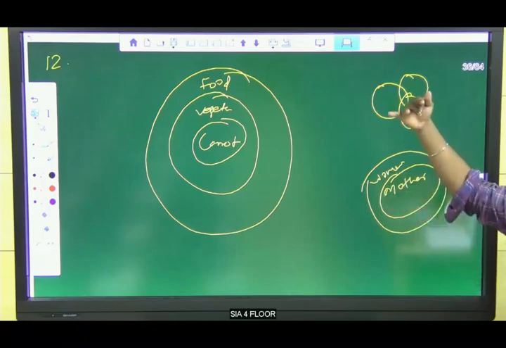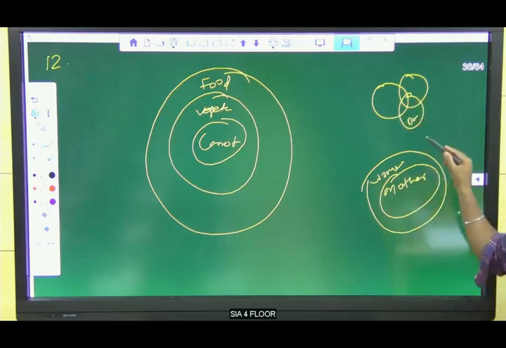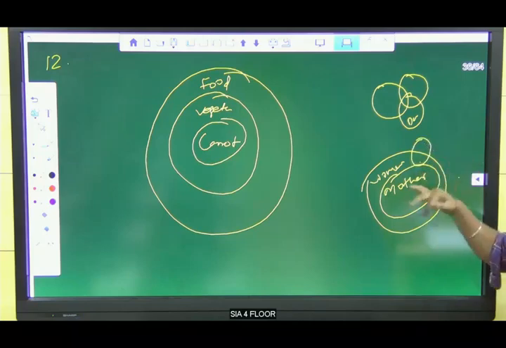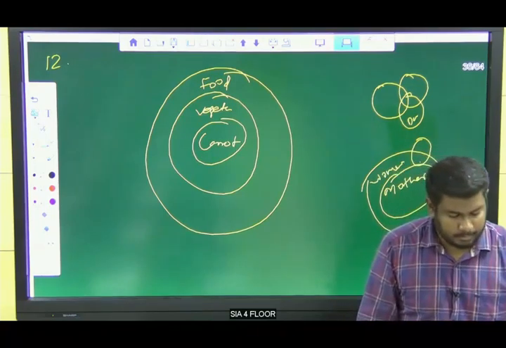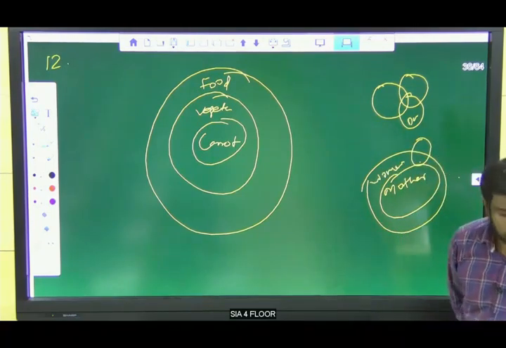But the woman comes under human only, right? We cannot say some women are humans, okay? So women come under human. All women are human only, right? Clear? Okay, and then if you see the ninth one, it is dancer, doctor, author.